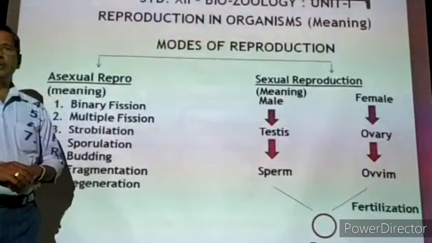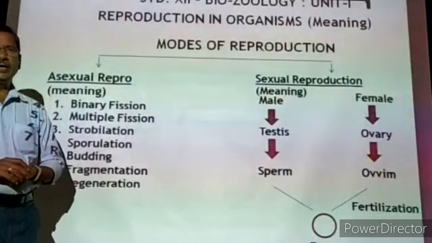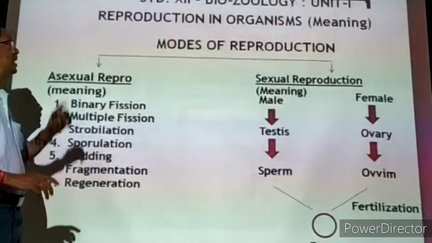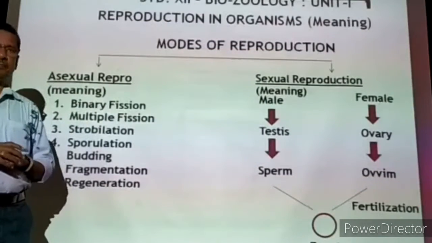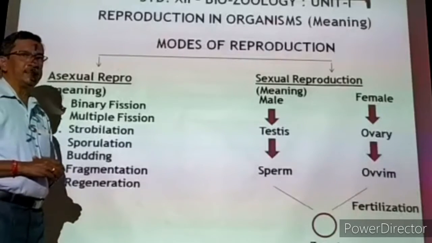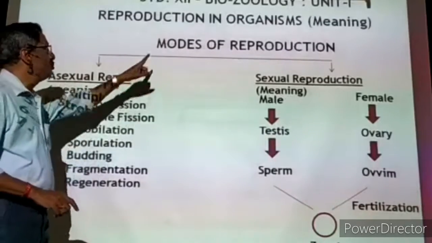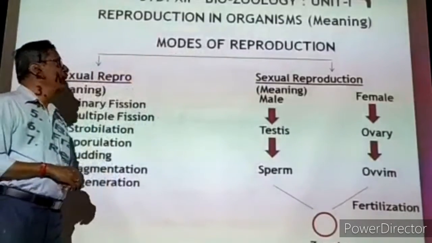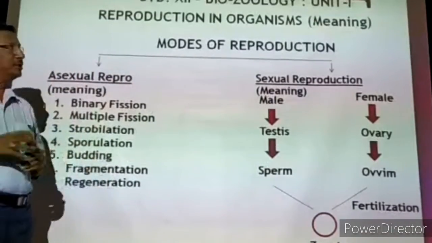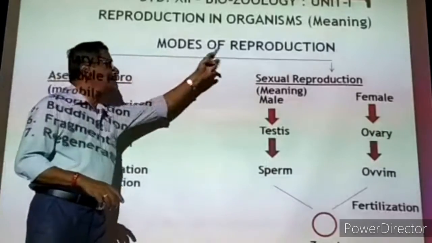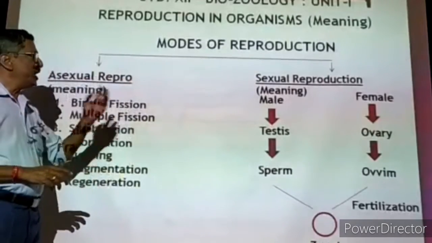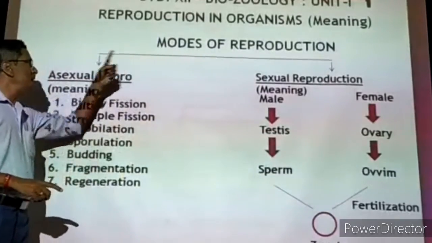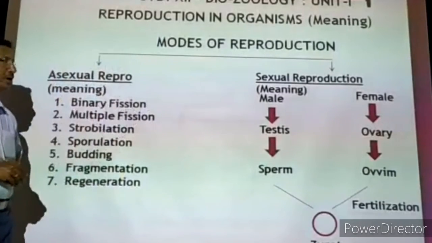Now in animals and plants, particularly we are going to take zoology, so animals we are going to take. In animals, the reproductions are of different types. Many types of reproduction are there. The types of reproduction we can call modes of reproduction. Modes means various methods. Various methods of reproduction.